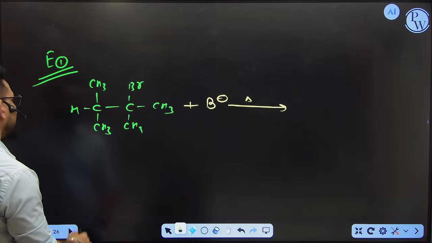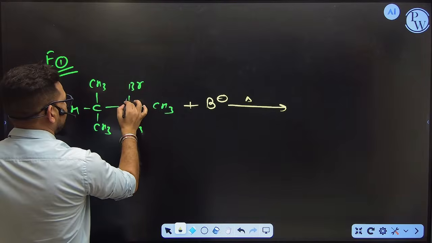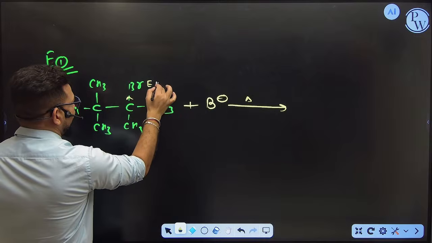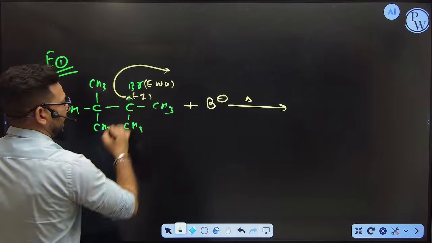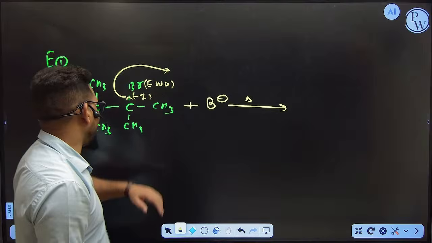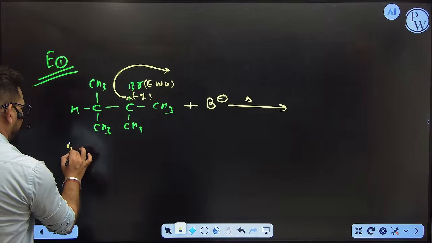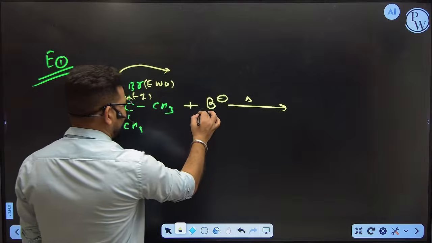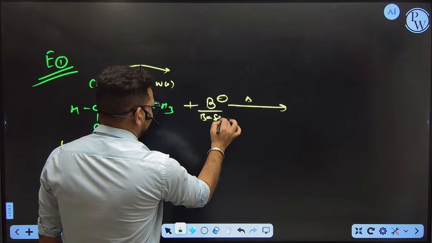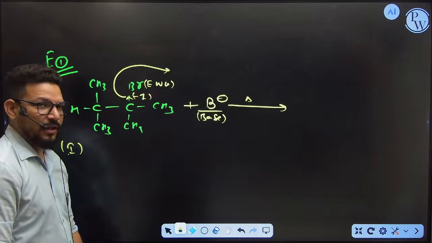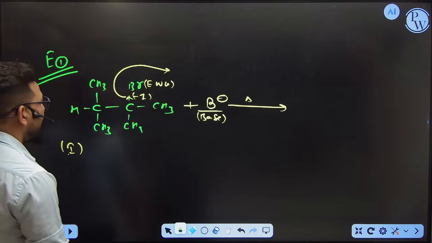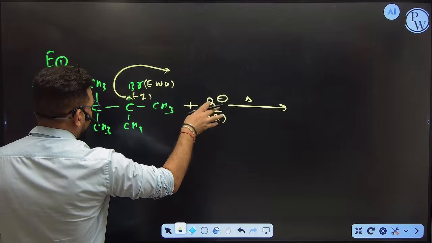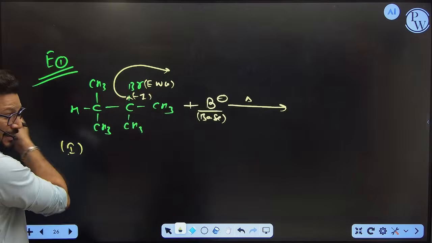As you know that in the molecule, Br has electron withdrawing tendency, so definitely it is going to apply the minus I effect. It is getting broken. If it is getting broken, then what will happen? So step number 1, here you are taking base. That means if you are taking base, then you are waiting for H plus ion. If you get H plus ion, you can accept it and leave it. So base is needed here because base is going to wait to extract the H plus ion.